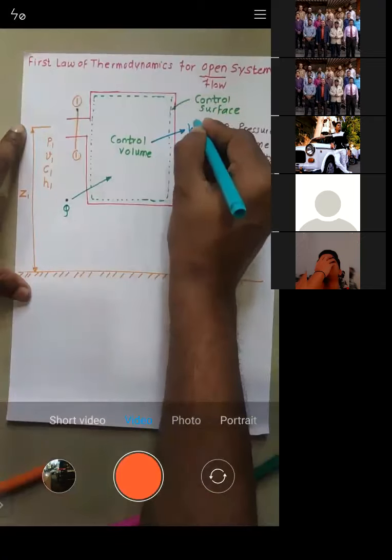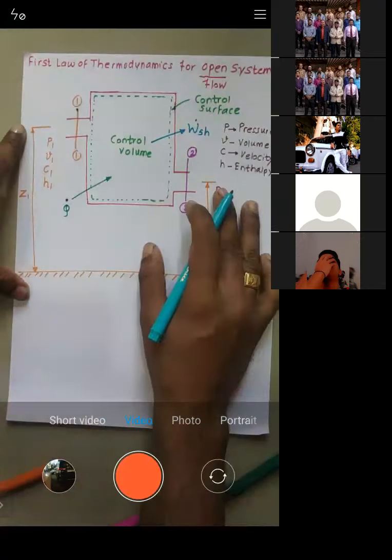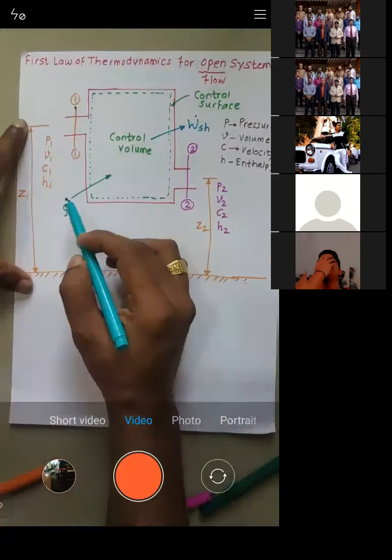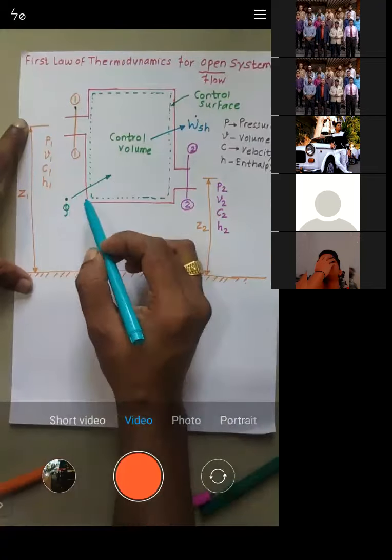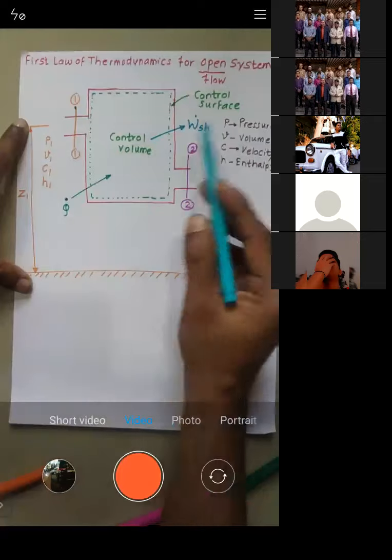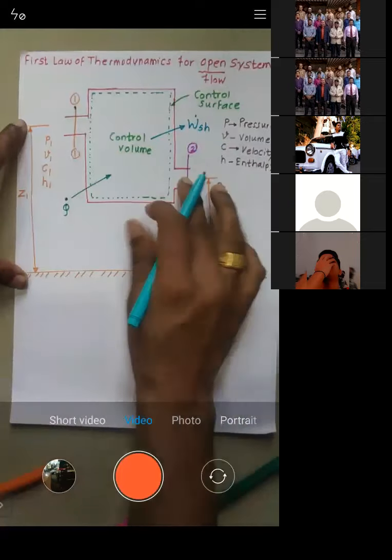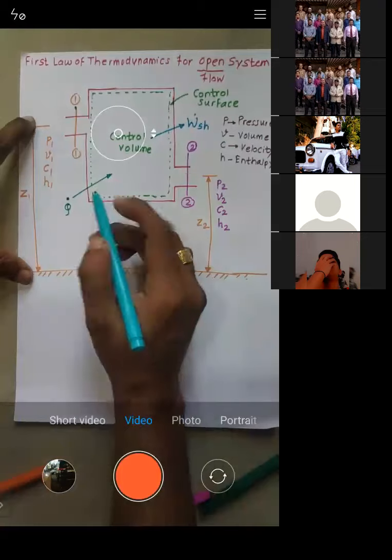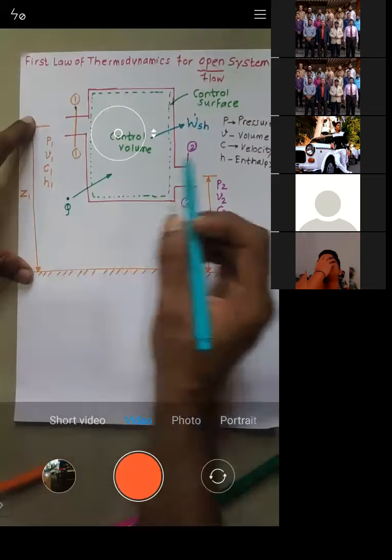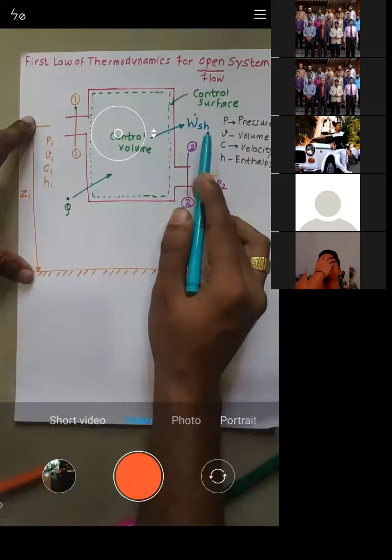Out of the Q dot amount of heat supplied, some amount gets converted into work. So the heat transfer is Q dot, and the work transfer is W dot SH.